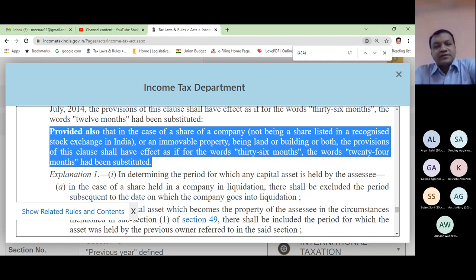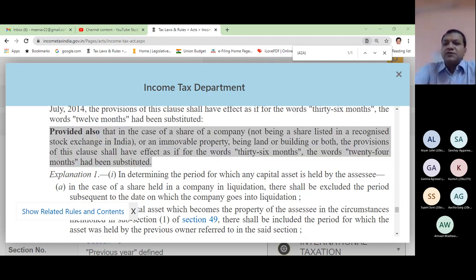This is section 2, clause 42A, which tells everyone whether the asset is short term or long term and how you determine that. So let me now simplify this act for you. The purpose was to show you the original section or provision, because in future you have to refer to these only, not the books. But now let me simplify that.